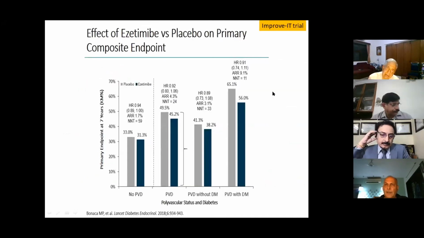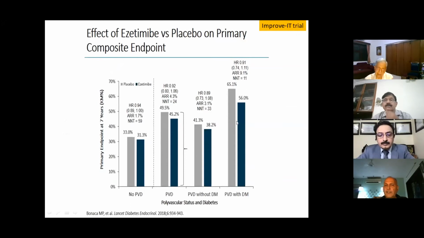In the IMPROVE-IT trial, those patients with acute coronary syndrome, if they did not have peripheral vascular disease, the absolute risk reduction was 1.7 with an NNT of 59. Just by the addition of PVD, the absolute risk reduction went up to 4.3 with an NNT of 24.